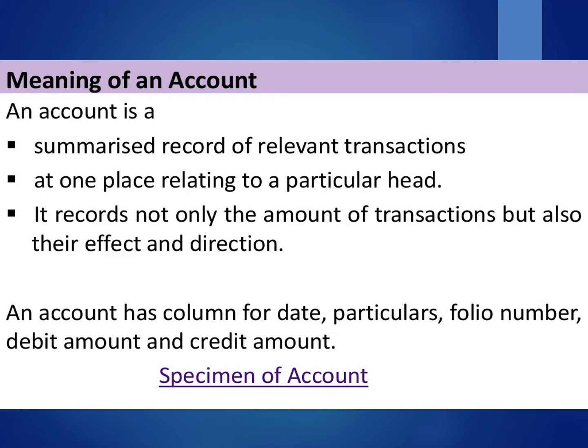Subjects like physics, chemistry, mathematics, accounting subject also has its own existence and significance in the society. Accounting has its own special utility. Accounting has its own rules and principles. It is also an art and science. Professional bodies are working at national and international level for smooth functioning of accounting system. An account has column for date, particulars, folio number, debit amount and credit amount.